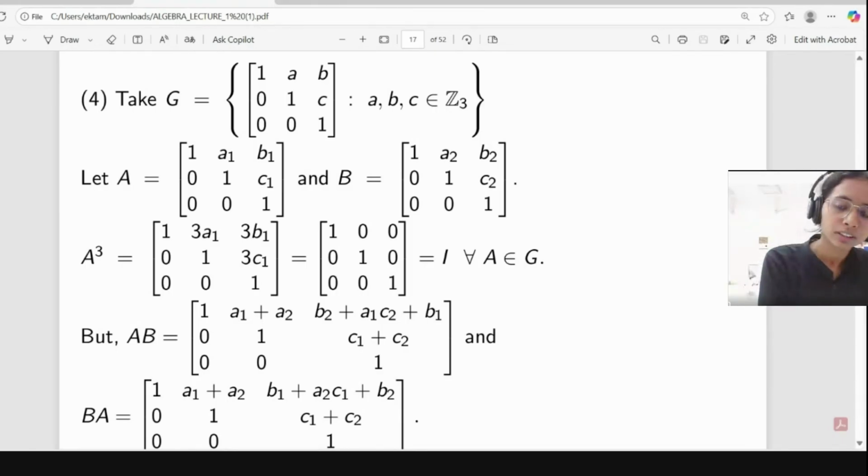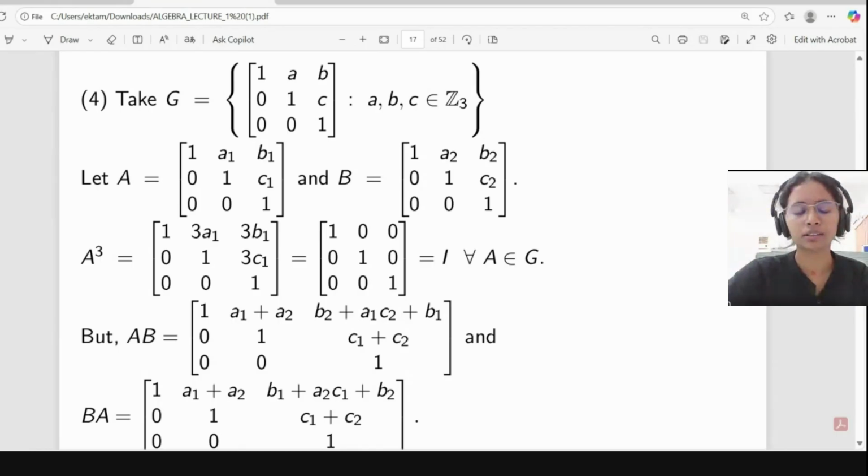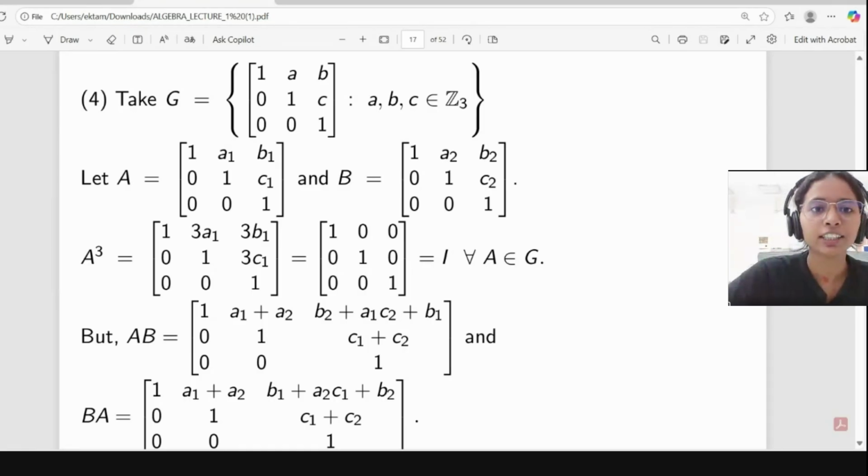Ma'am, what is this group called? Group actually, one Hamiltonian group. Sorry, ma'am, one time? One Hamiltonian group like this. Okay.